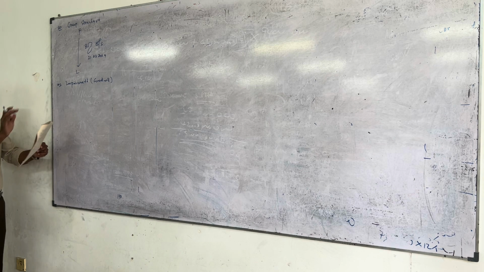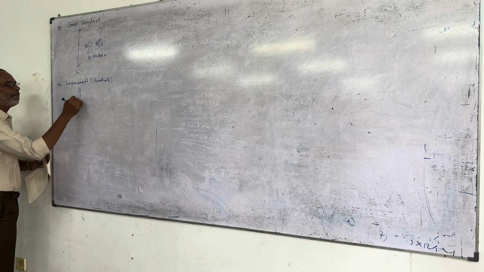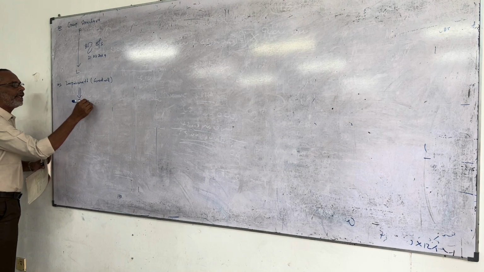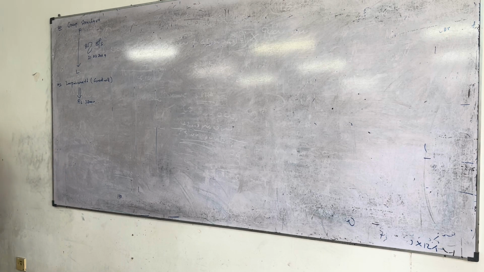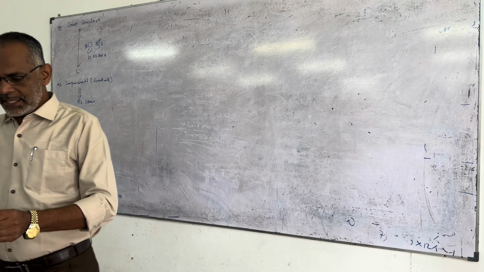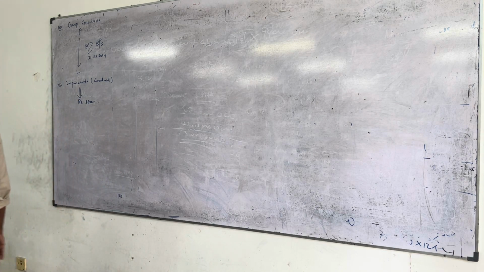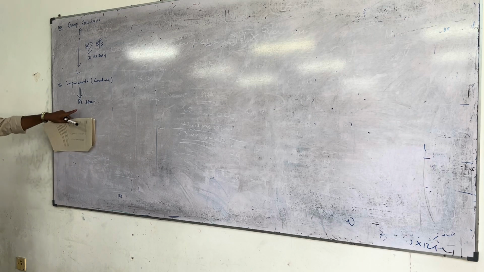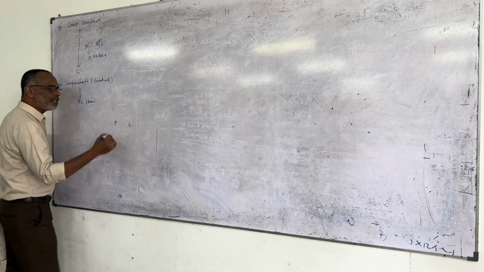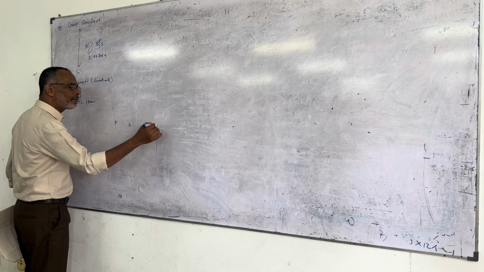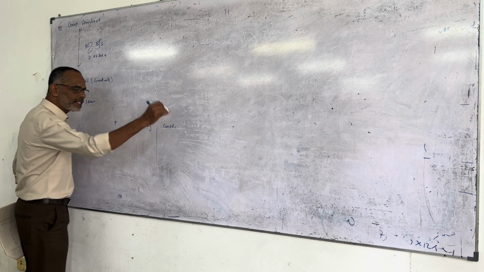Therefore, they have given the impairment directly, we don't want to calculate it. Impairment given 38,000 rupees. No need to calculate impairment. Normally we have to calculate the goodwill impairment, but in this example it is directly given. Our problem is, when we are preparing the consolidated statement, we have a parent company, we have a subsidiary, we have the adjustment column, and the last column is the consolidated column.